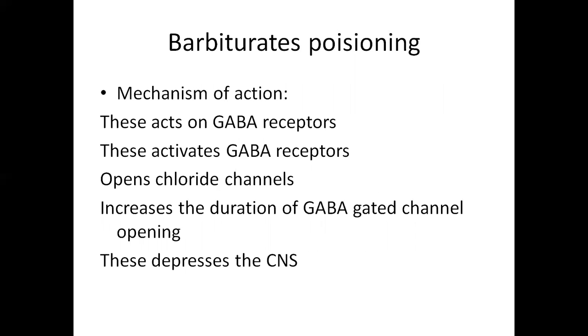Barbiturate poisoning occurs due to these barbiturates, ultra short acting or long acting. They mainly act on GABA receptors, gamma aminobutyric acid receptors, and activate them. When GABA receptors are activated, the chloride channels open. This prolongs the duration of GABA gated channel opening, and automatically it depresses the central nervous system.